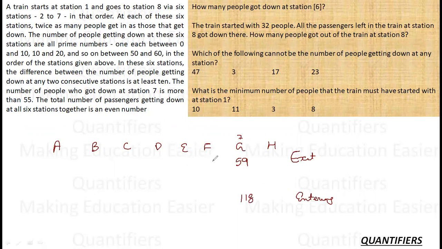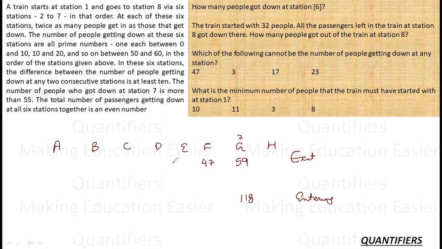So let's just focus upon exiting now. The difference should be at least 10, which means the number at F should be below or equal to 49. So what are the prime numbers below or equal to 49? The numbers are 47, 43, 41. Can I say 41 cannot be there? Why? Because if 41 is there, then this number is 31, and this number will be 21 or below, but it cannot be a prime number in that. So it must be 47.